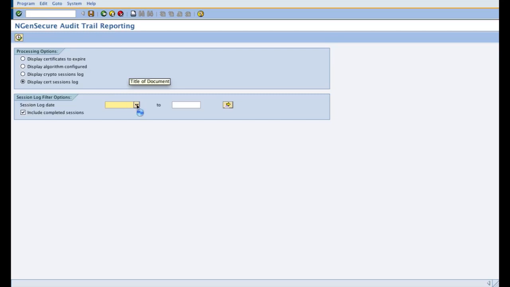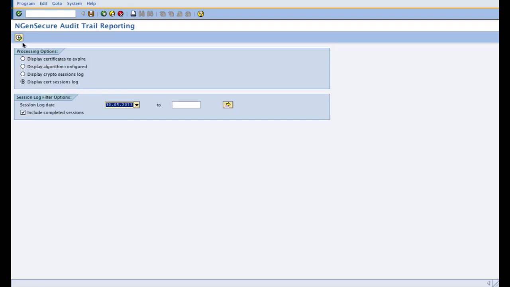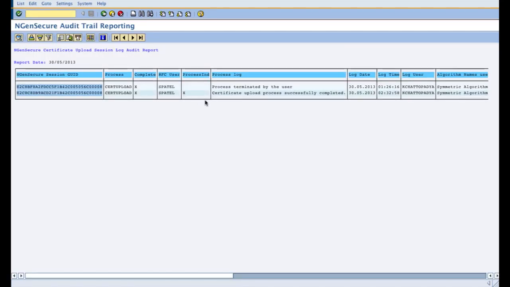So if I choose today's date of 30th May and execute, it will show me the two attempts which were made by me. The first one was terminated, and the second one was uploaded successfully.